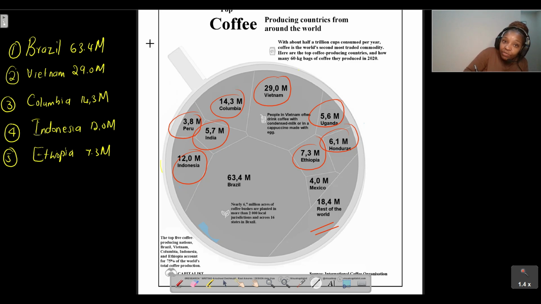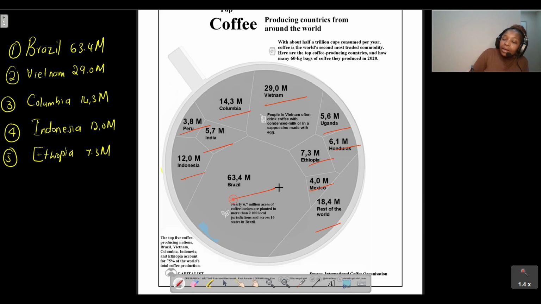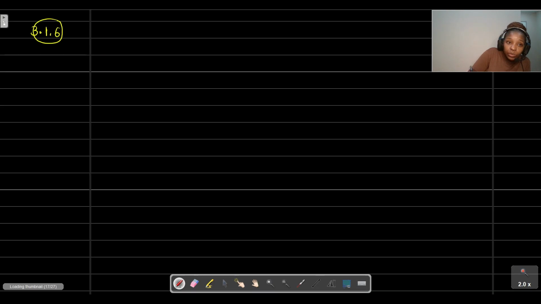So we take these values and sum them up, and divide by the sum of all of these values. We add 12, plus 3.8, plus 5.7, plus 14.3, and then multiply by 100 to get the percentage. Let's quickly do that.